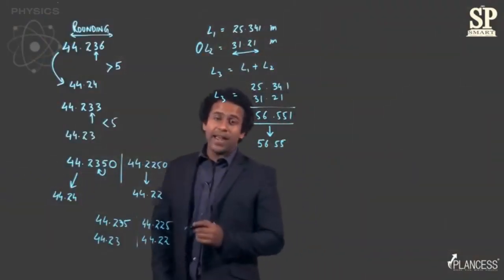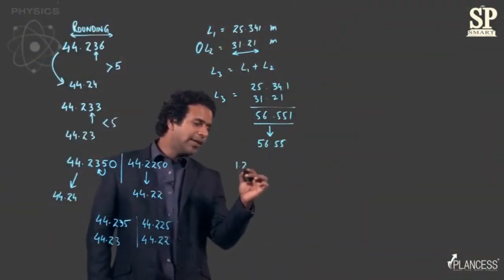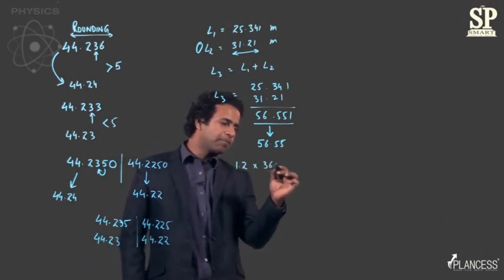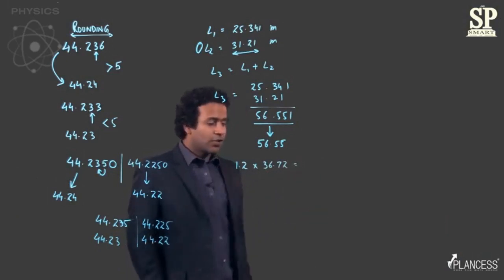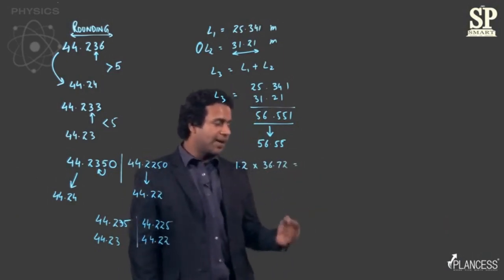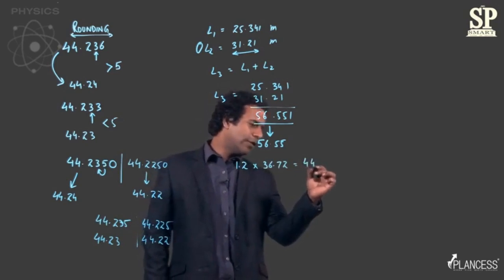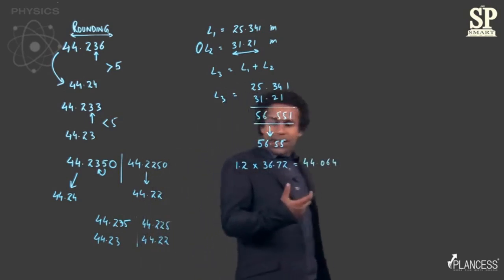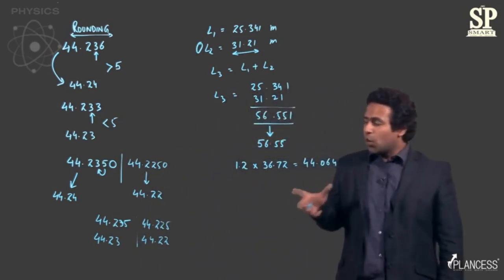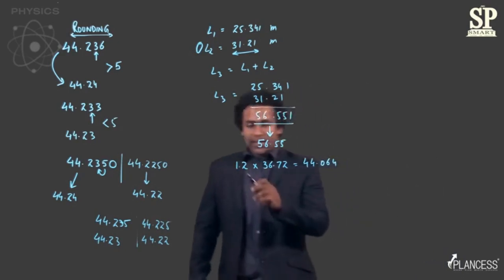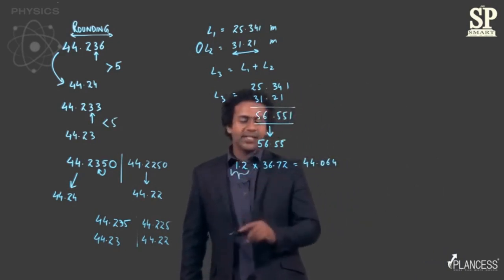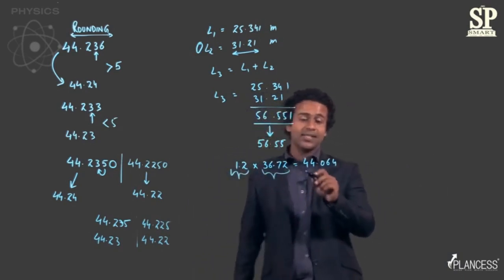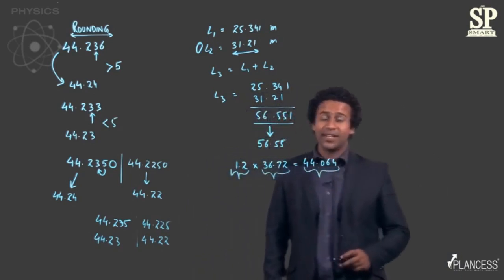Let's say we are multiplying two numbers, 1.2 and 36.72, and if you multiply these two numbers, you'll get 44.064. So once again, in this case, what you see is this has 2 significant digits, this has 4 significant digits, whereas your answer has 5 significant digits.